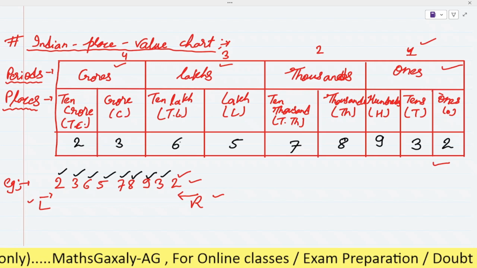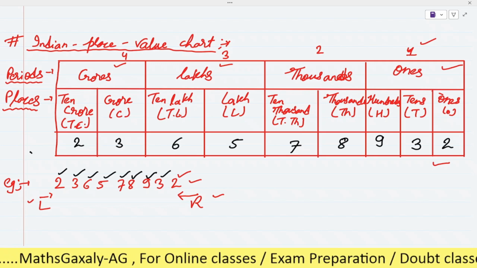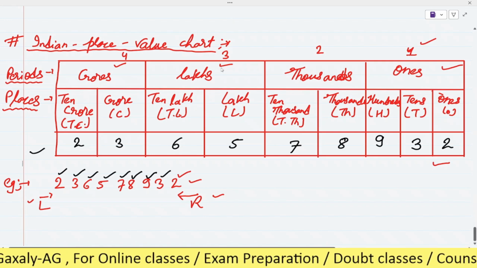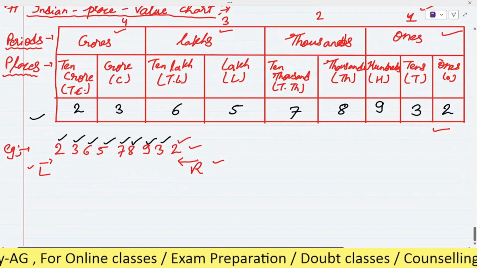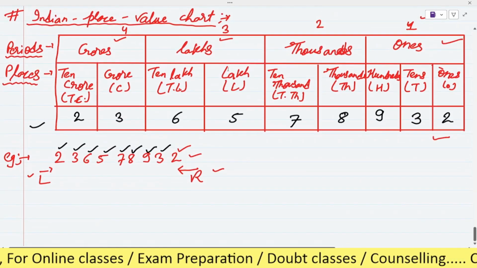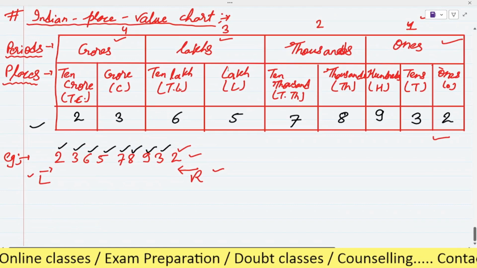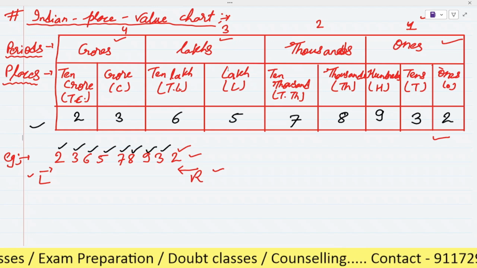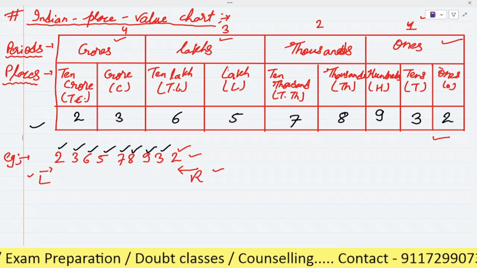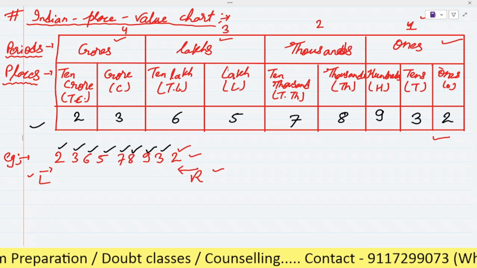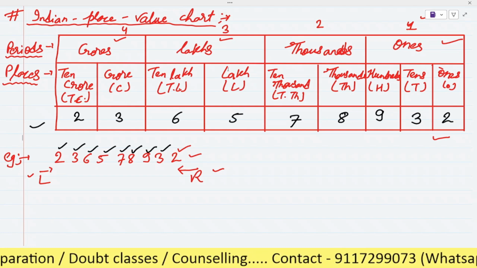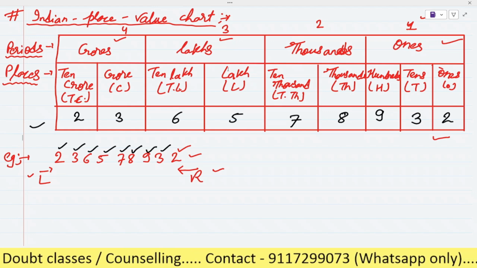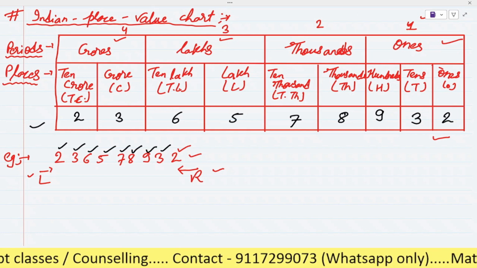then at that time we will leave it. In the chart we will leave it just empty. Okay. So this was the method to write the given number in the place value chart. Either it is an Indian place value chart or an international place value chart, every time you have to start from the right side and go one by one to the left hand side. So this is the way you will write the given number in the place value chart.